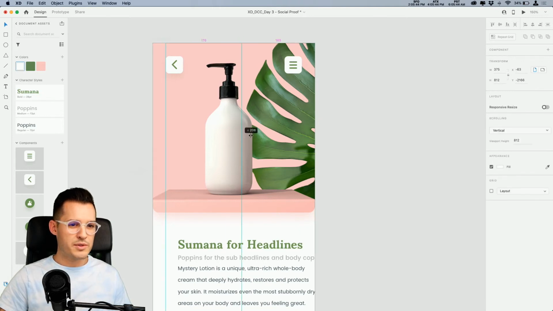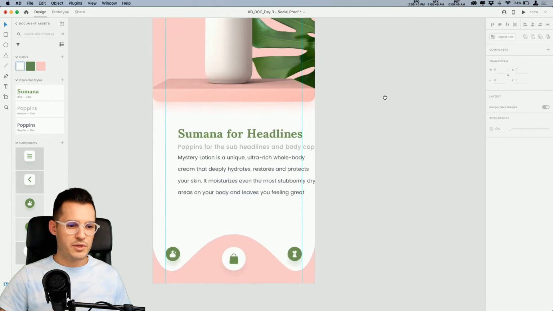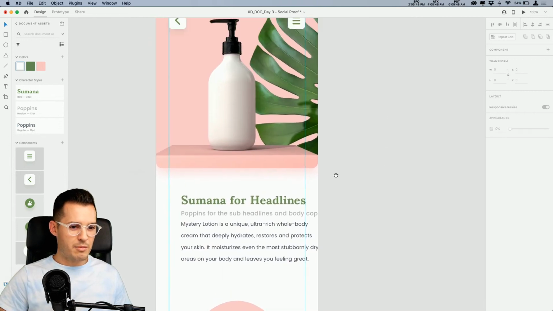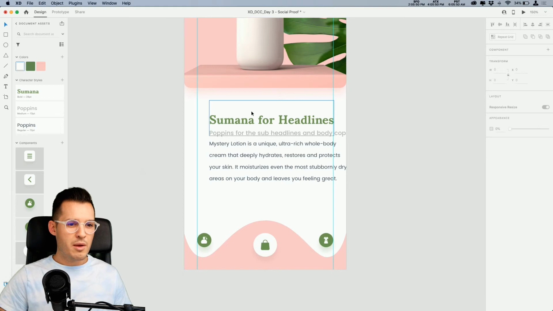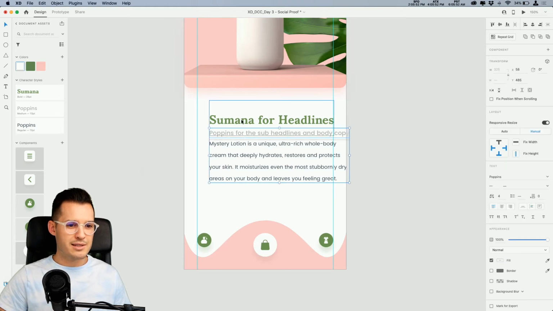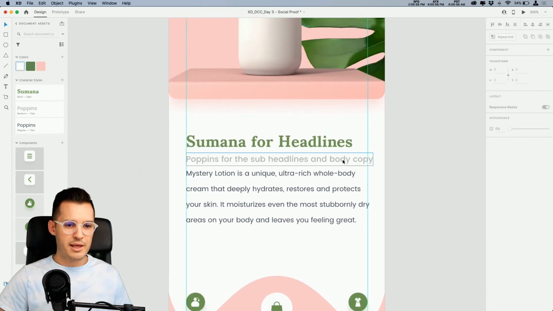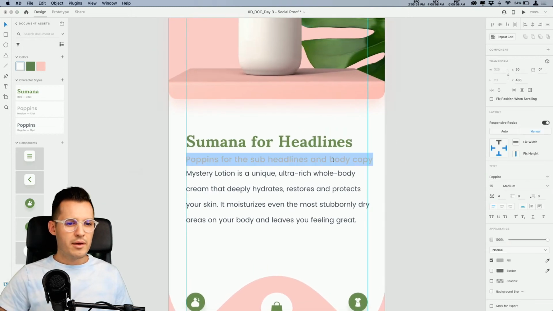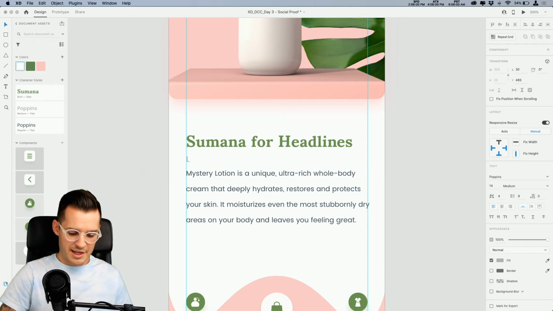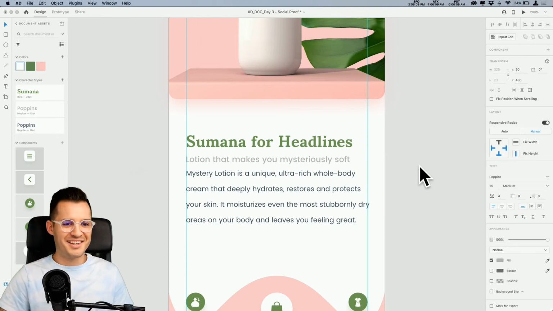So we're 30 pixels on the left-hand side, 30 pixels on the right-hand side. You can see our buttons down below are matching up, our buttons on the top. But we want to make sure that our text actually matches up as well, and just lock it all into place there. Let's see, what do we want to put here? Something like lotion that makes you mysteriously soft. How about that?